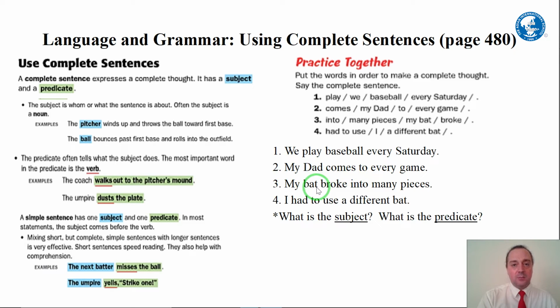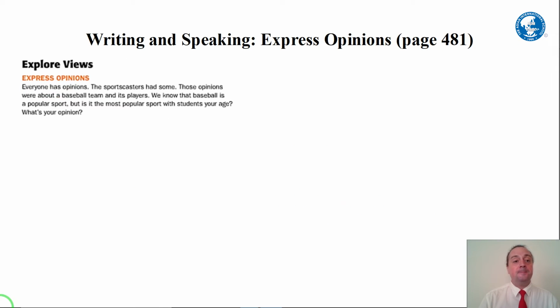Number 3, the subject is my bat. Okay, so the bat is the subject. What does the bat do, or what did it do? It broke into many pieces. This is the predicate. And number 4, what's the subject? I. So what did I do? I had to use a different bat. This is the predicate. I is the subject. So those are complete sentences using a subject and a predicate together.